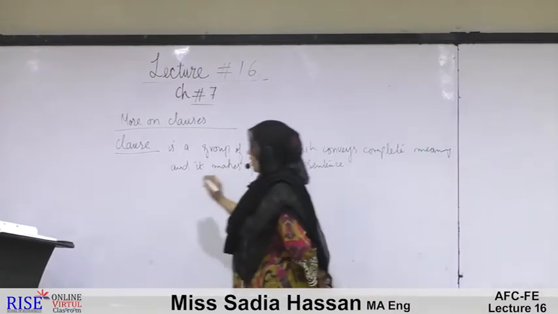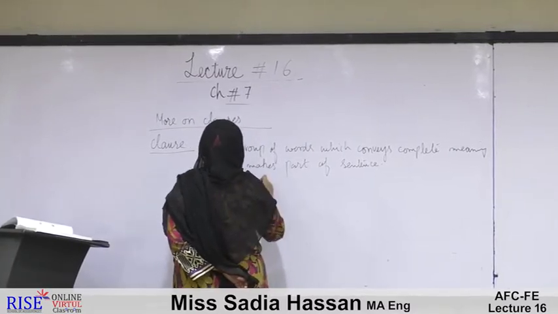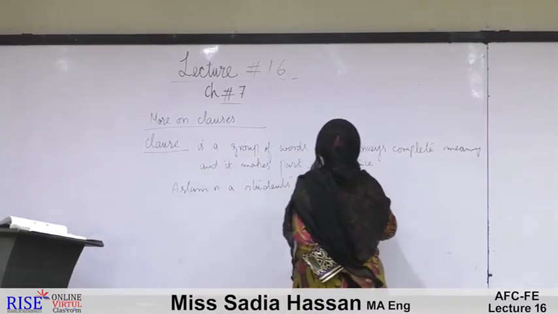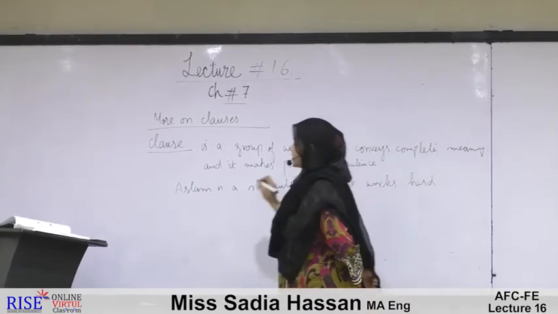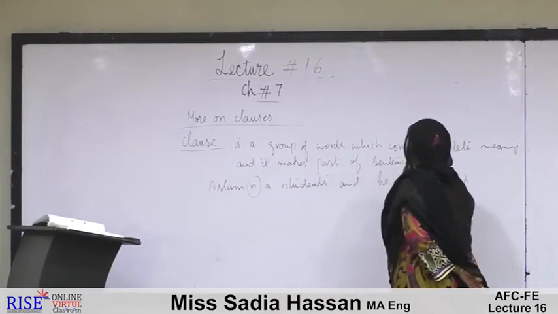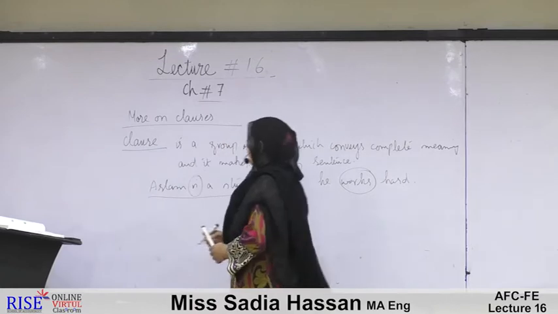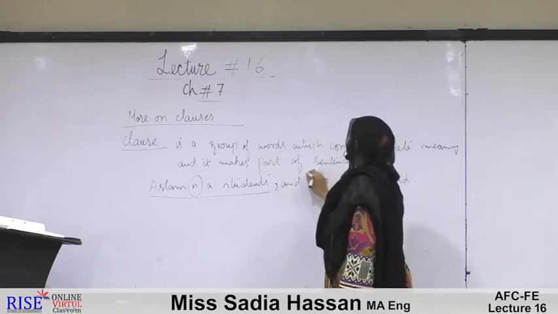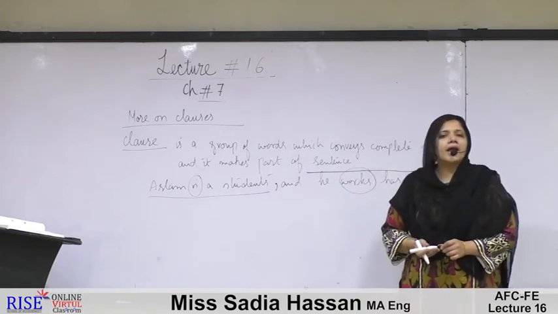For example, Aslam is a student and he works hard. Here in this sentence we have two verbs. The first verb is is and the second verb is works. And here we see we have two parts of a sentence. The first part closes at Aslam is a student, and the other part is he works hard. Both these parts are called clauses.